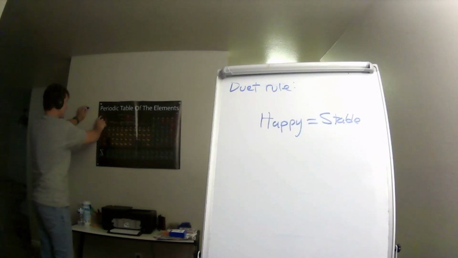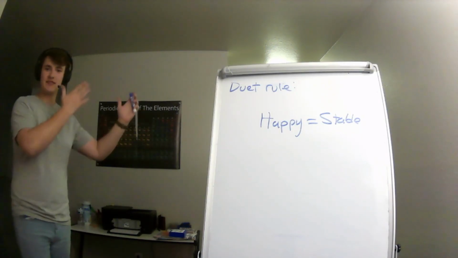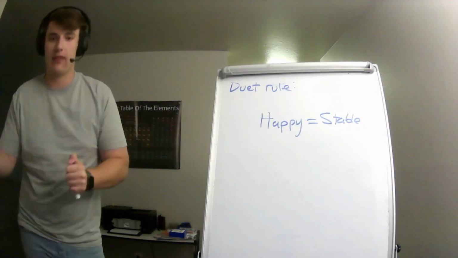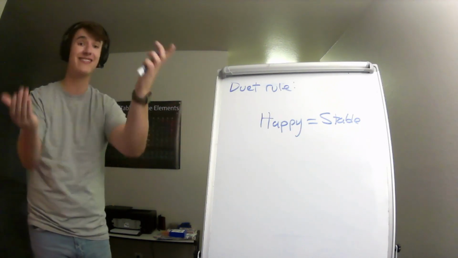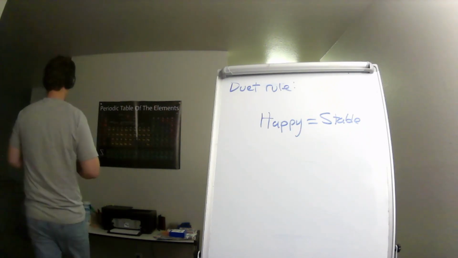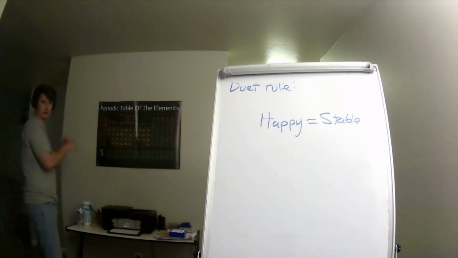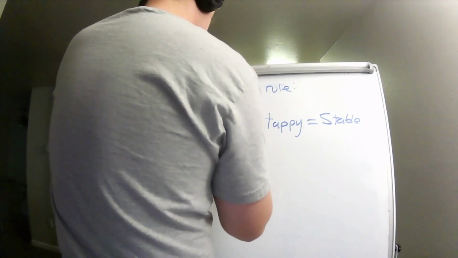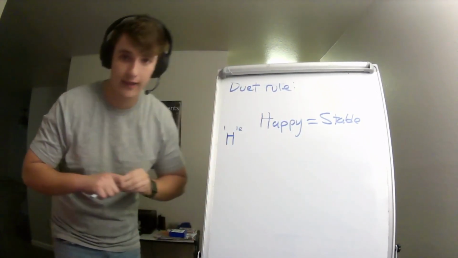Hydrogen has an atomic number of 1, which means it has 1 proton, okay? Now, for the sake of simplicity in this video, we're going to assume if an element has a number of protons, it has the same number of electrons, so it's stable, okay? So if we have 5 protons, we're going to have 5 electrons, so it's stable. There's no charge, okay? So hydrogen, which we learned, though, can have a different number of electrons, but for simplicity, we're going to assume it has the same number of electrons as protons. So hydrogen, if we look on the periodic table, has an atomic number of 1, so we're going to assume it also has 1 electron, okay?